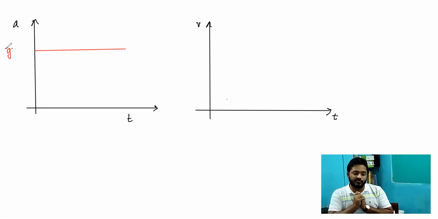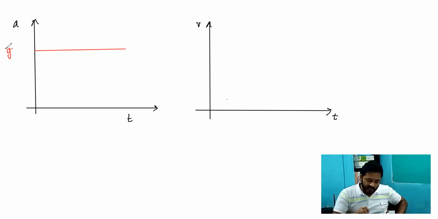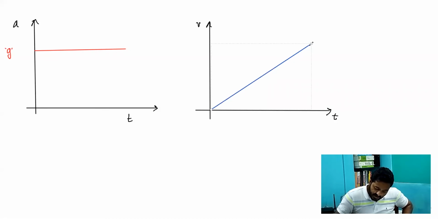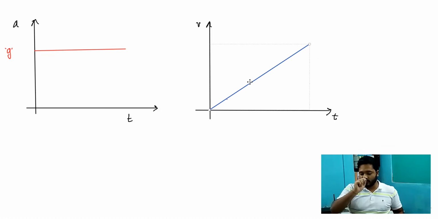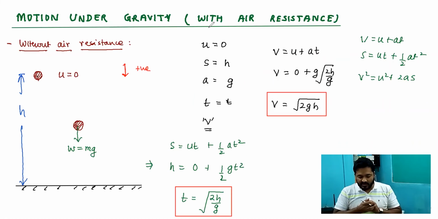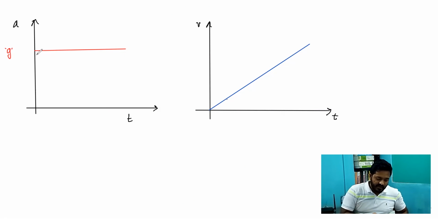The acceleration is constant, and if acceleration is constant, then the speed or velocity of the ball moving down under the influence of Earth's gravity will constantly rise. It is constantly increasing as the ball is approaching the Earth. So when we consider motion without air resistance, the speed is constantly rising, and the acceleration is constant and equal to g.